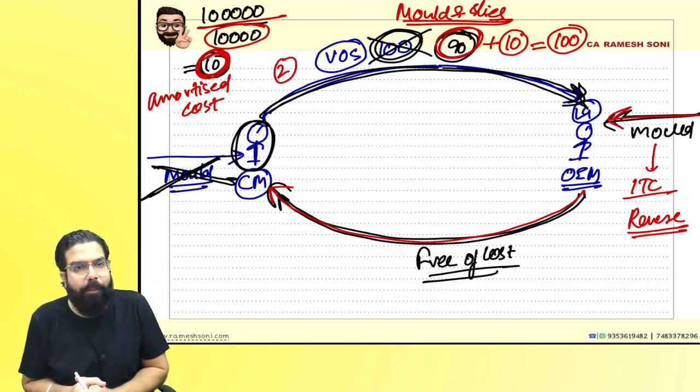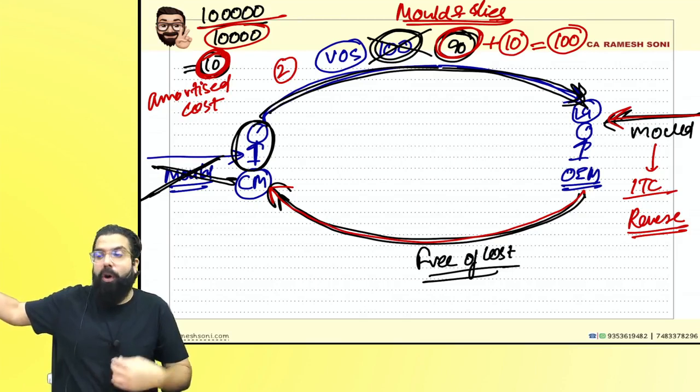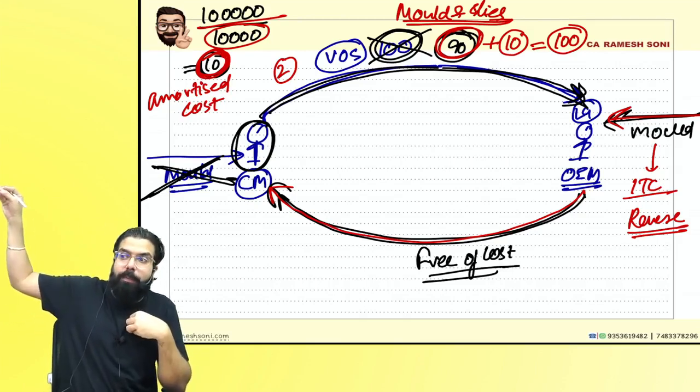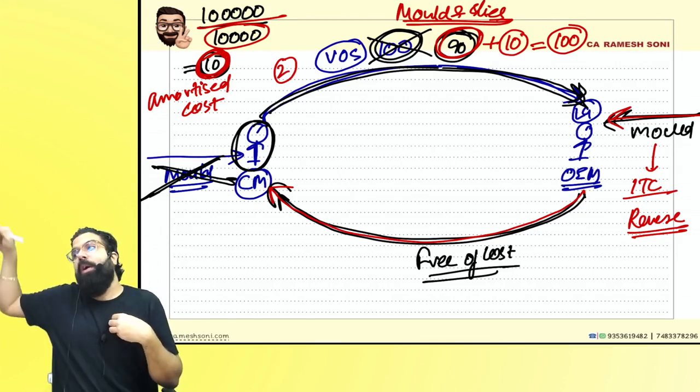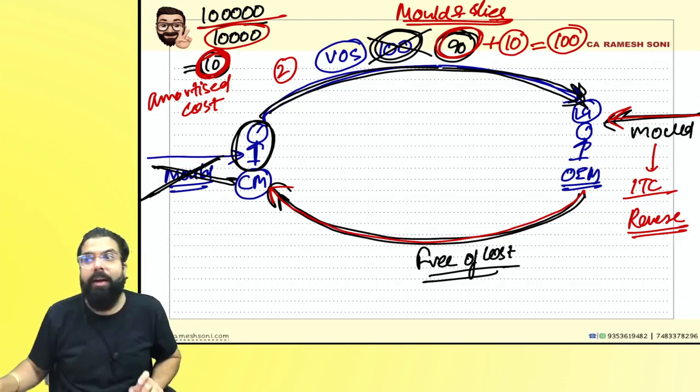Did you guys get my point? It was the job of the supplier to buy the mold, which was instead made by the recipient. So when he is supplying to you, in the value of supply, Section 15(2) says whatever is the obligation of the supplier, if met by the recipient, has to be added to the value.